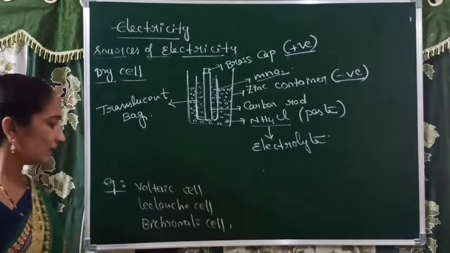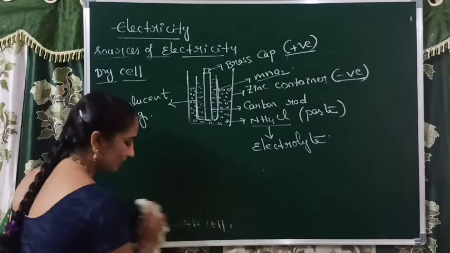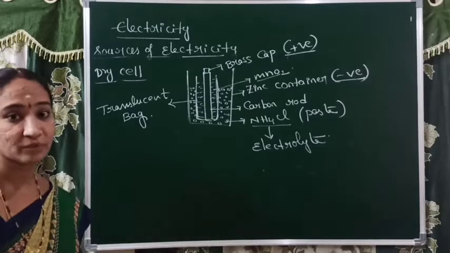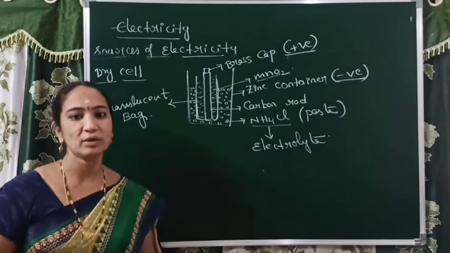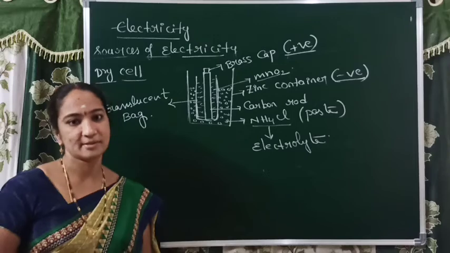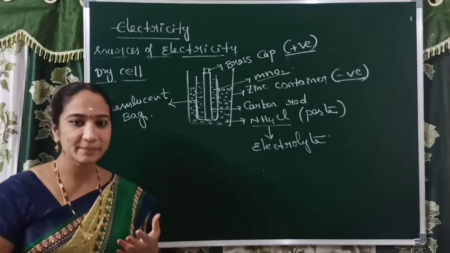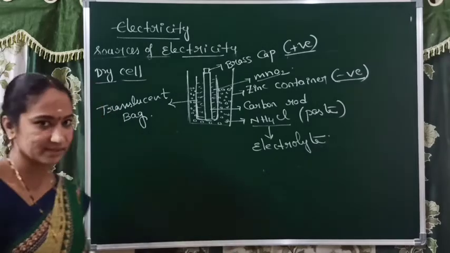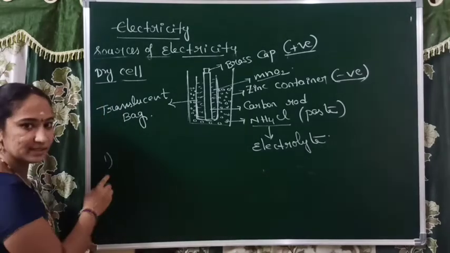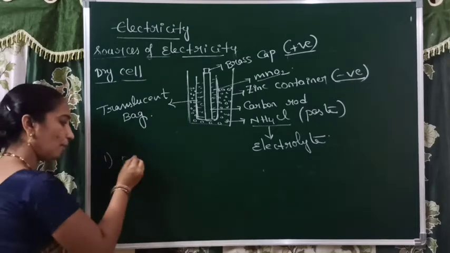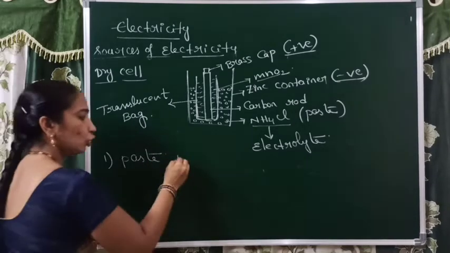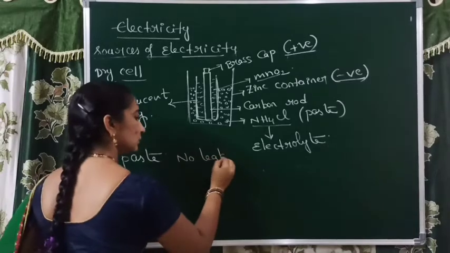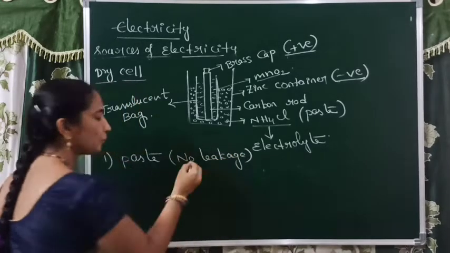Okay, so with the dry cell we have some different advantages. Still nowadays we use these dry cells in different electronic gadgets, because of some advantages. The first advantage is that the chemicals are in the form of paste, so there is no leakage problem.